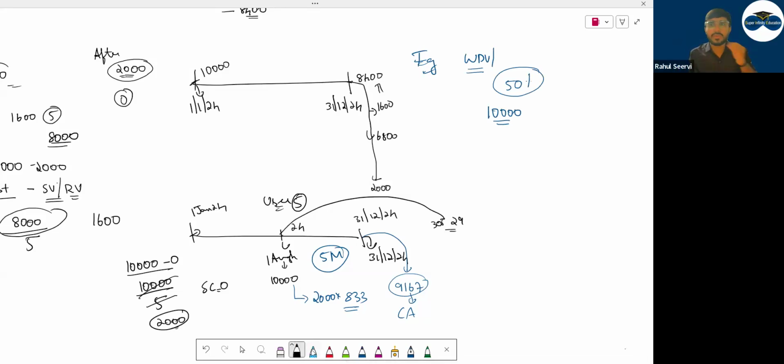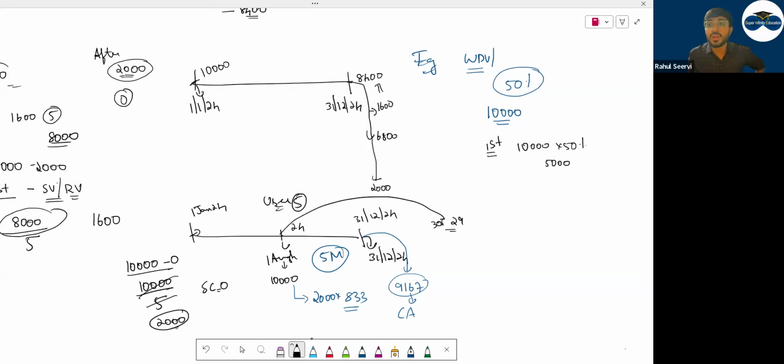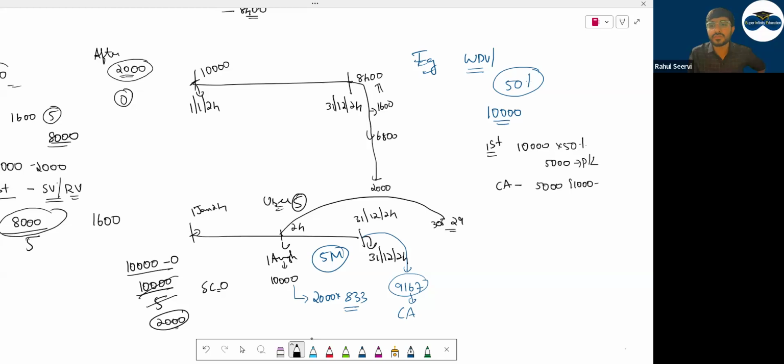If they reduce the value of the asset by 50%, how much is the depreciation for the first year? Here I have given only the cost and the rate. Have I given the scrap value here? Nothing I have given. 10,000 into 50% I will charge depreciation. 5,000. So in P&L you will record the expense. What will be the carrying amount of the asset at the end of first year? 5,000. That is 10,000 minus 5,000.